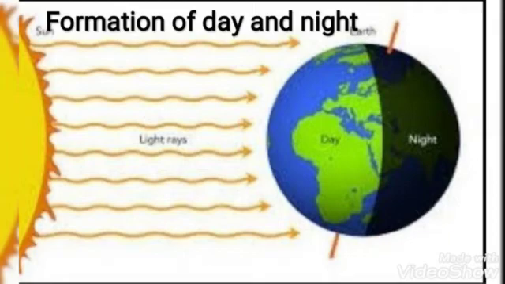Since the earth is made of solid mass, the light cannot pass through it. The side of the earth that faces the sun receives sunlight and the other side remains dark. It means if it is day in some part of the world, the other parts have night. As the earth rotates, we gradually see the sun rising on one side of the earth and setting on the other side.